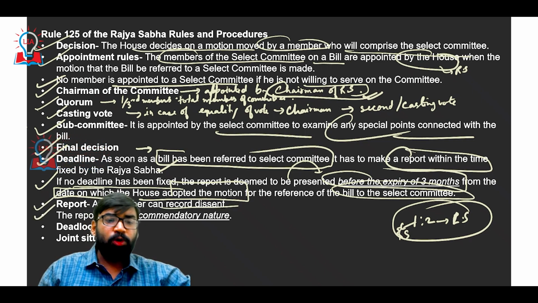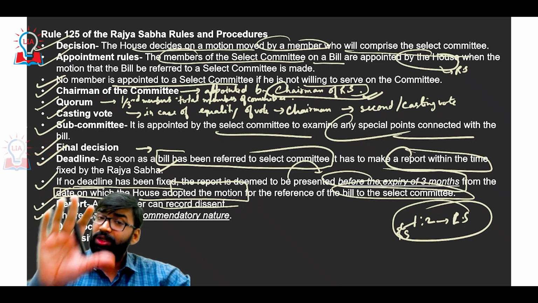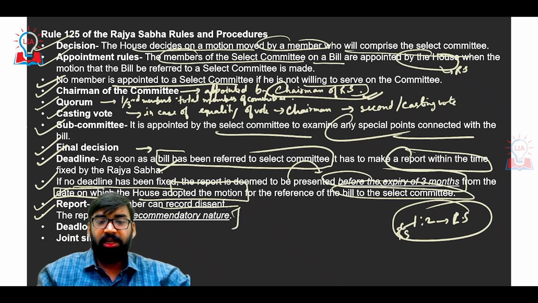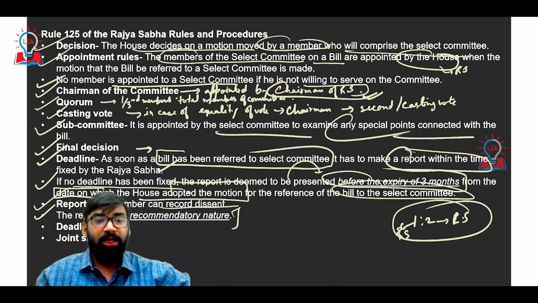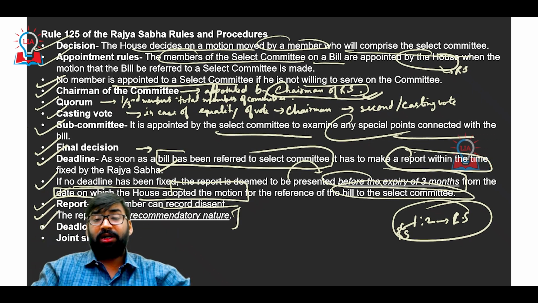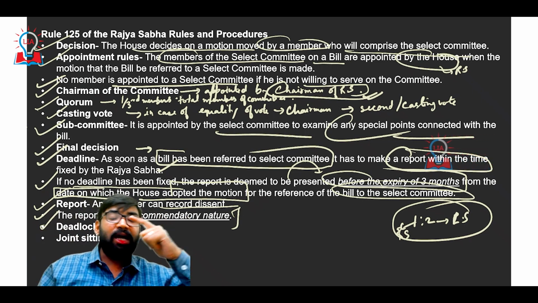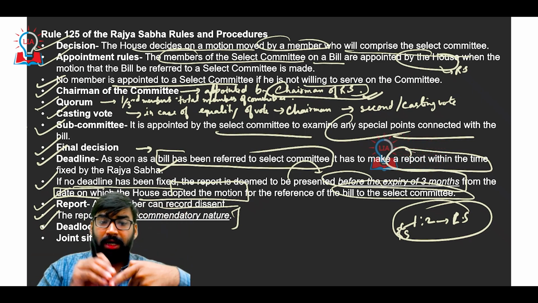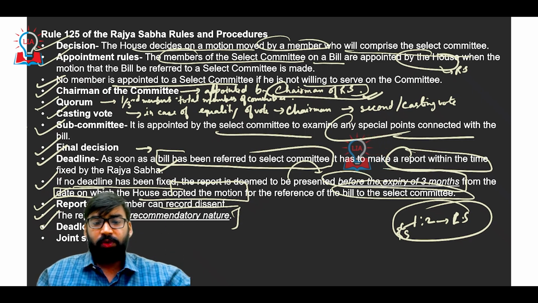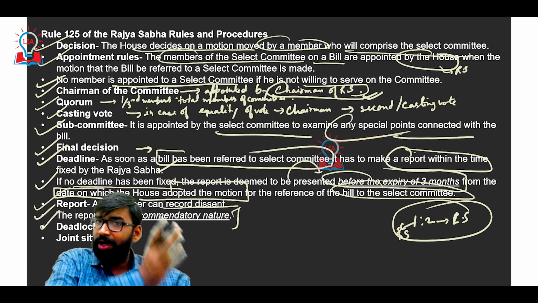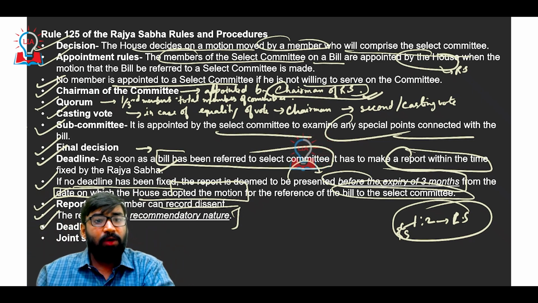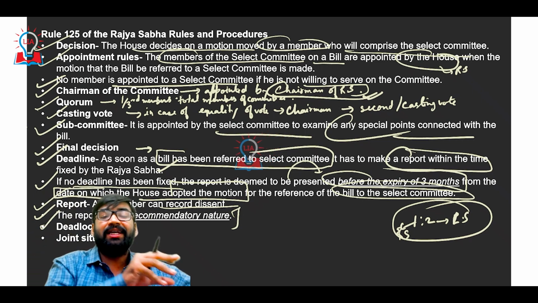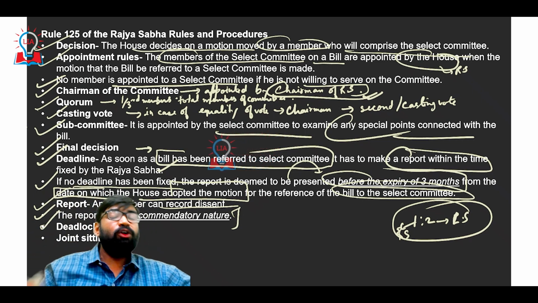Now the report of the select committee is only recommendatory in nature. That means they can only give recommendations. Remember this thing. Yes, deadlock criteria is there in this kind of procedure. Deadlock can occur in different situations. For example, if a bill is passed by one house but it is not passed in another house, then deadlock will happen. Getting my point?